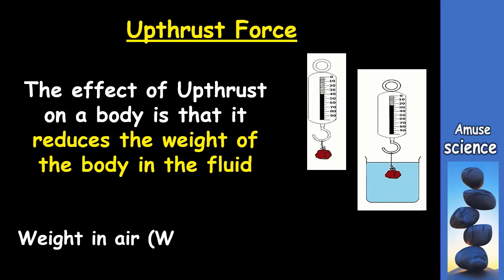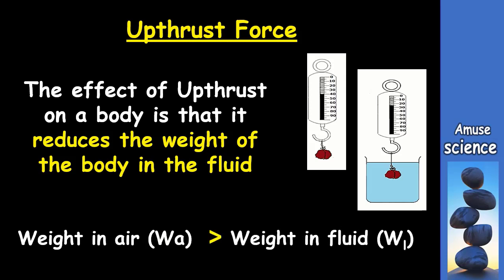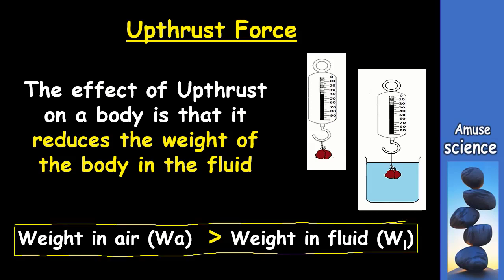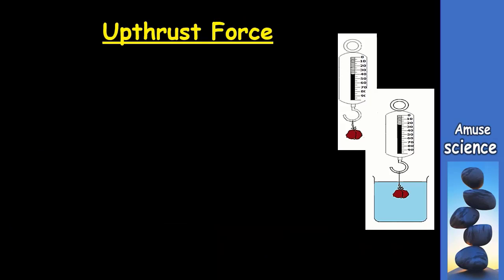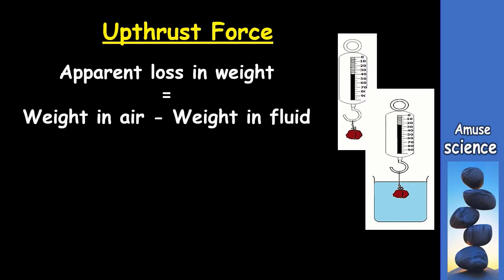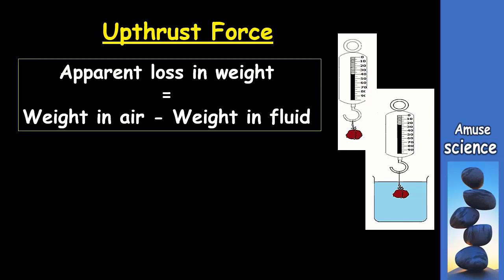This means that the weight of the body before it was immersed in the fluid, which we call the weight in air, represented by WA, is always greater than the weight in the fluid, represented by WL. The difference in the object's weight in air and the weight in the fluid is called the apparent loss in weight. And one thing that we have to take note of is that this apparent loss in weight is also equal to the upthrust on the body.